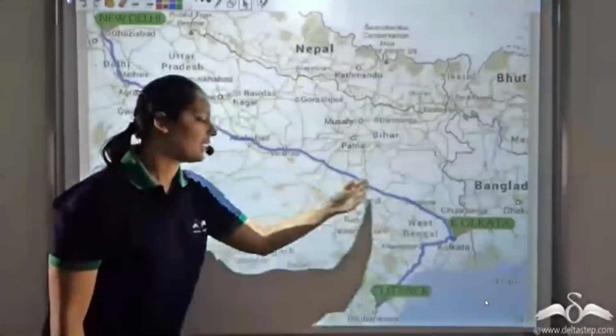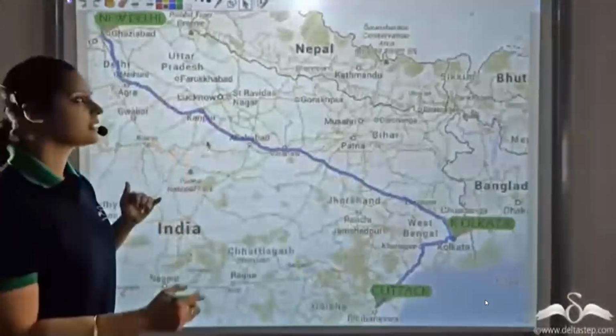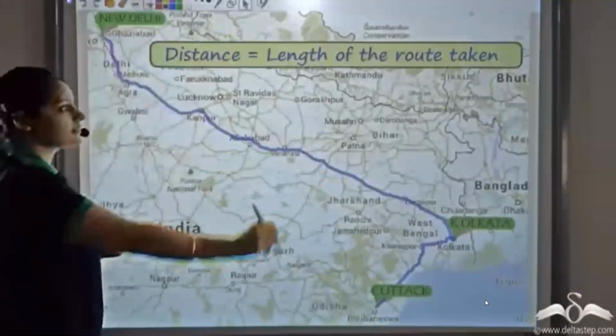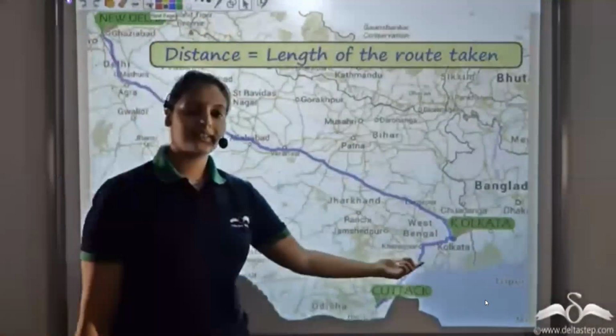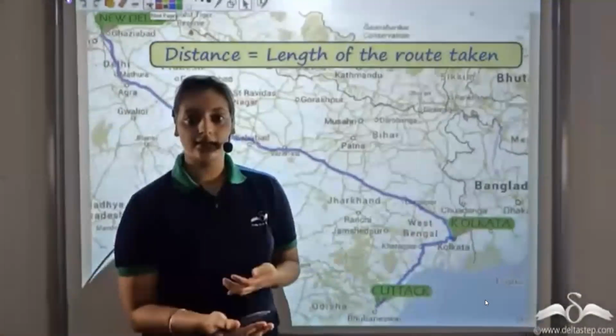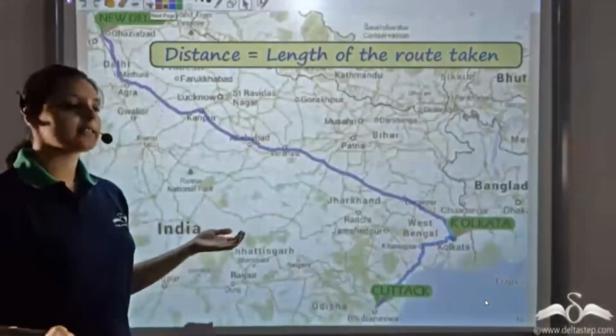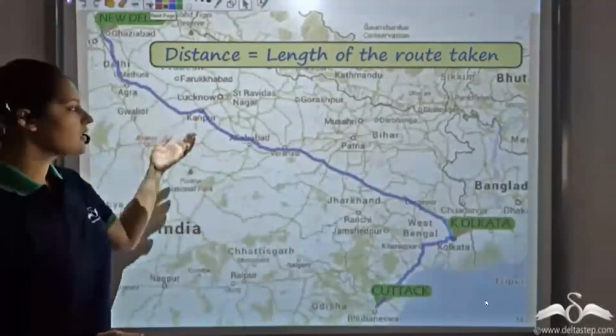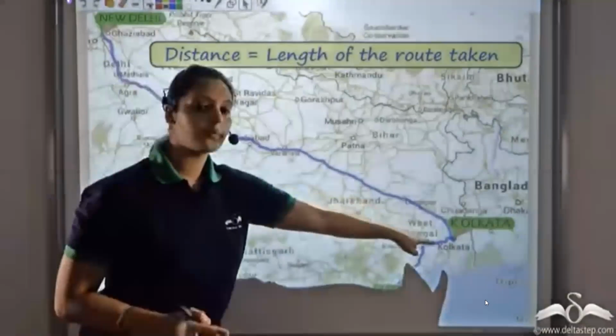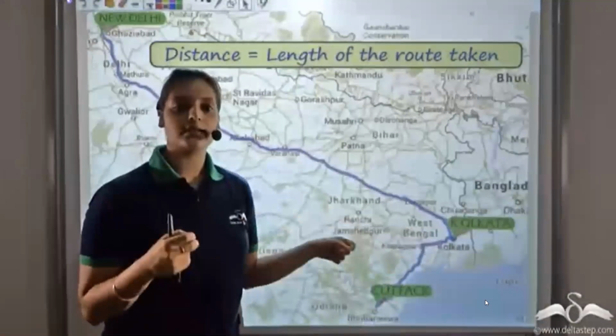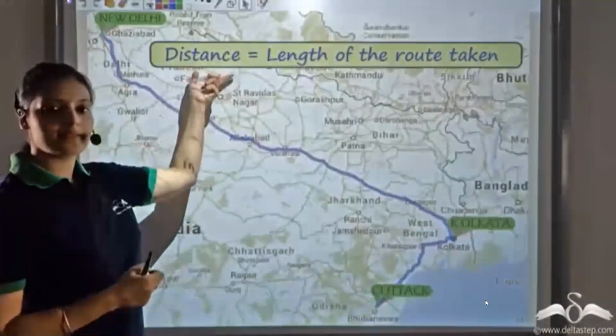Mathematically, this length of route which you take is what we call distance. So if the distance is less, we say that the place is near. If the distance is more, we say that the place is far. So this length of route taken between two places, two points, is what we define as distance.